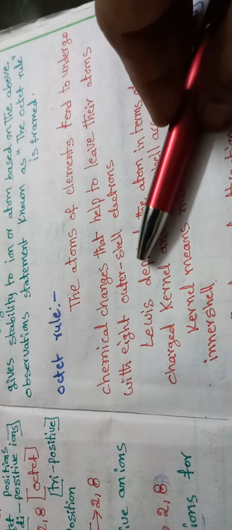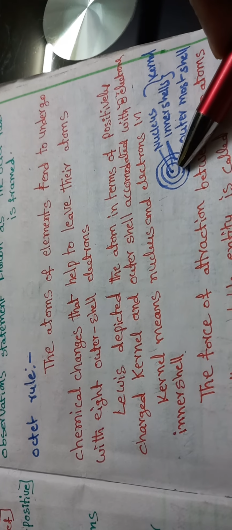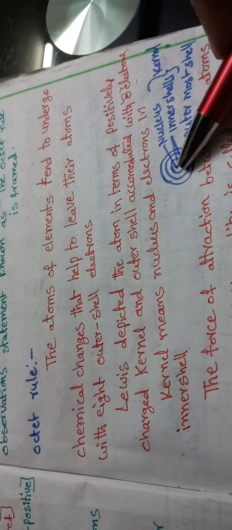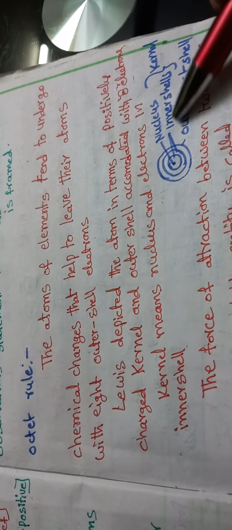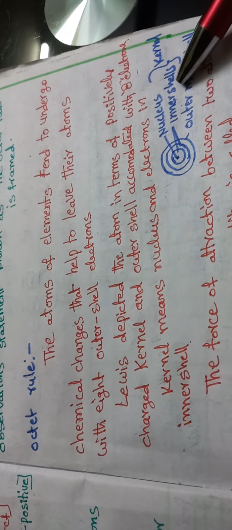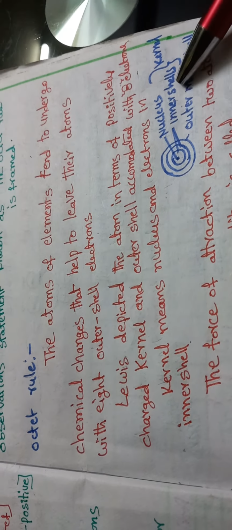So here we can see the atom. Inside the atom, the nucleus is at the center, and between the nucleus and the outermost shell, the shells are called inner shells. So the nucleus and inner shells are called the kernel. Okay, so Lewis depicted the atom in terms of a positively charged kernel. The nucleus and inner shells are called the kernel, and the outermost shell contains 8 electrons.